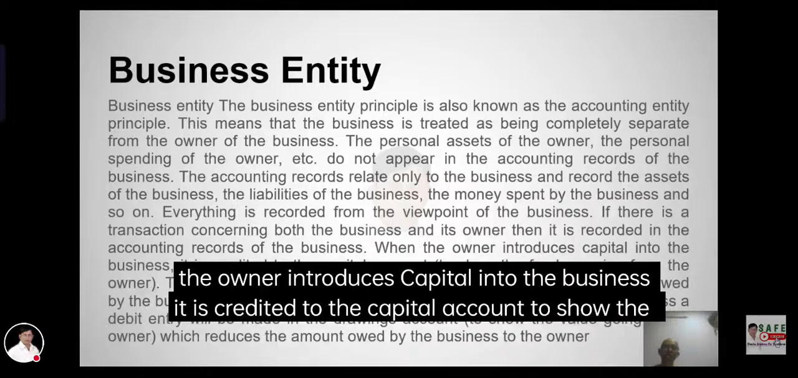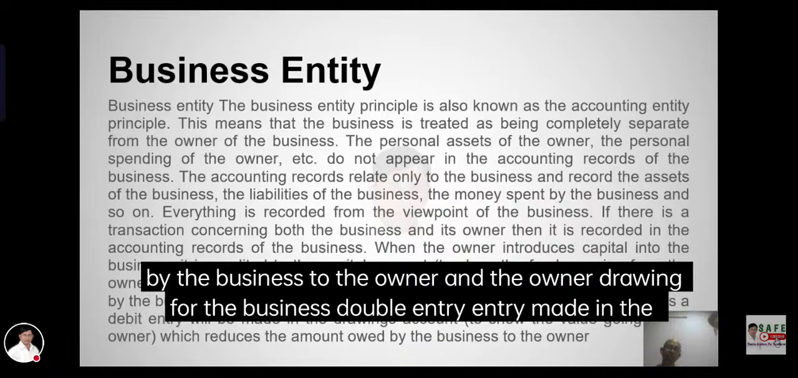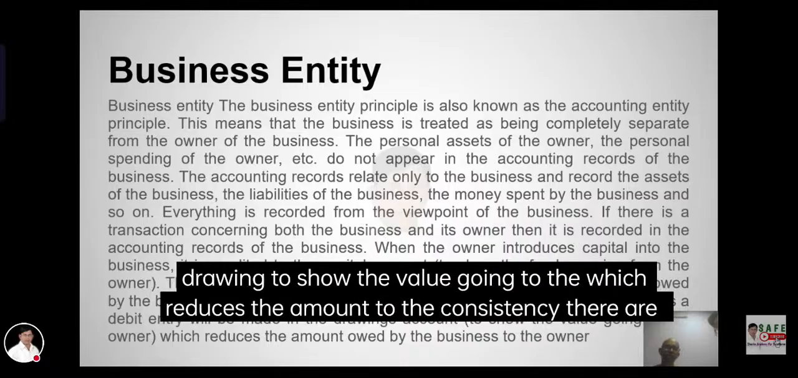When the owner introduces capital to the business, it is credited to the capital account. To show the funds owed by the business to the owner, the capital account shows a credit balance. And when the owner is drawing from the business, it is debited to show the value to the owner, which reduces the amount owed by the business to the owner.